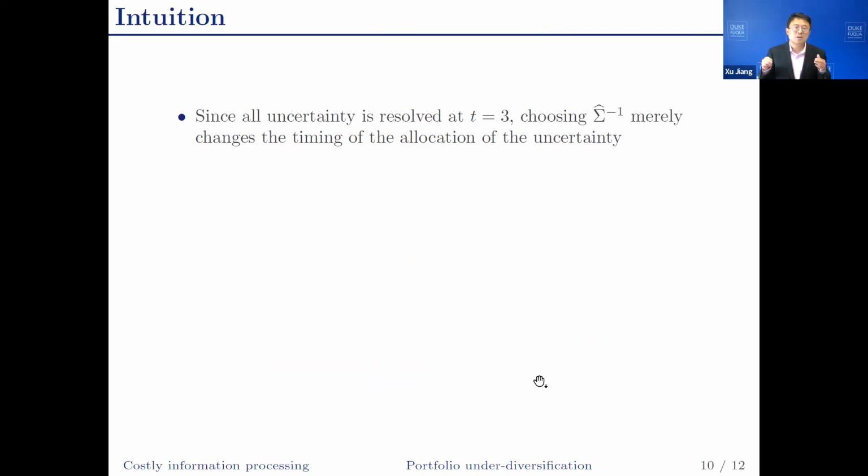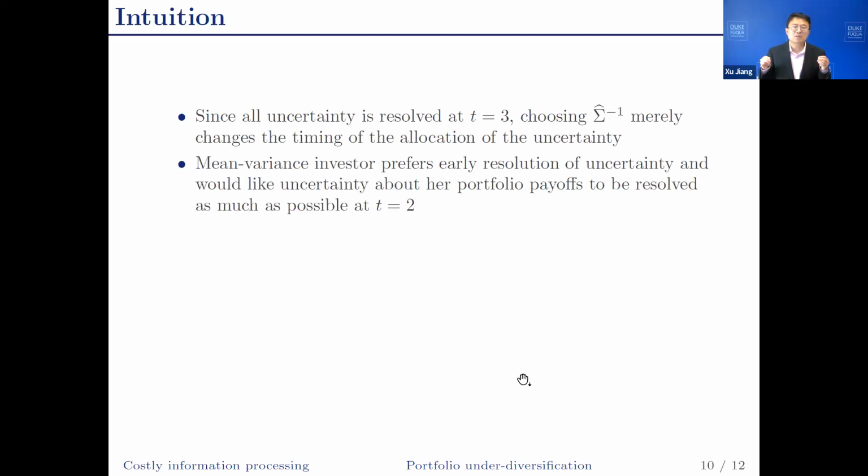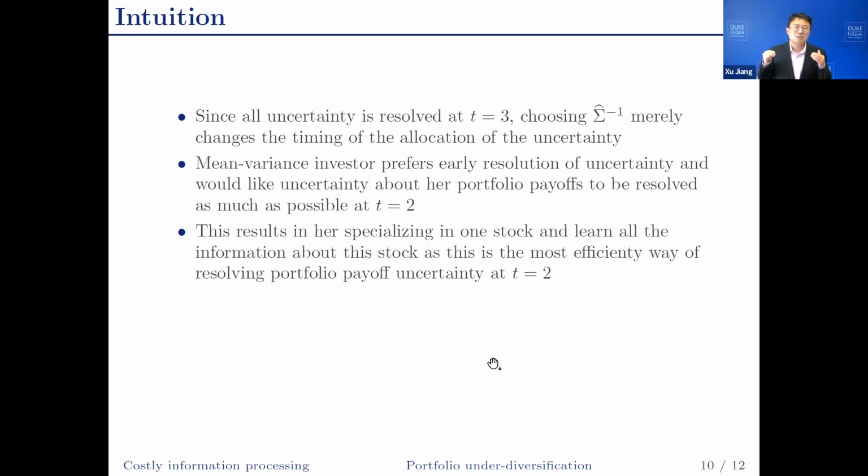What is the intuition? There is no production in this model. And because all uncertainties resolve at t equals 3, choosing the posterior variance only changes the timing of the allocation of the uncertainty. The total amount of uncertainty is the same, it's just the prior variance. Mean variance investors prefer early resolution of the uncertainty, and they would like uncertainty about the portfolio to be resolved as much as possible at day 2. So how can you do that? You specialize learning. You only learn one stock and learn as much as you can. This will be the most efficient way of resolving the uncertainty.